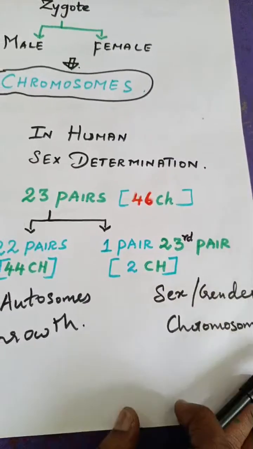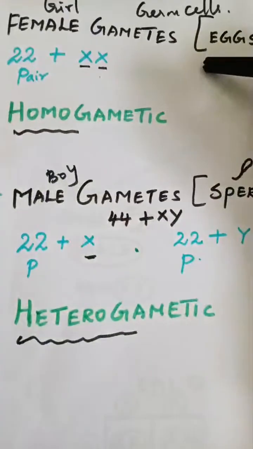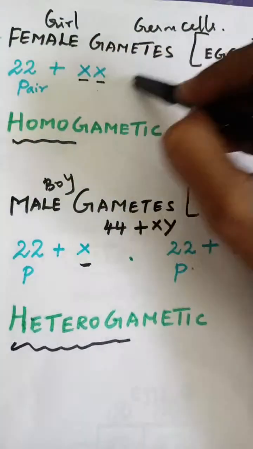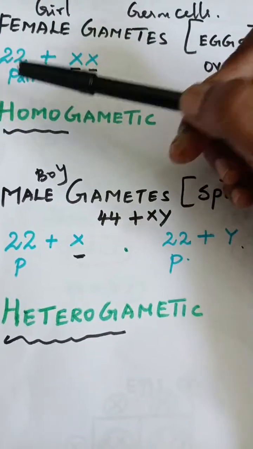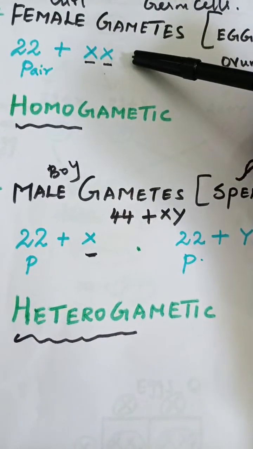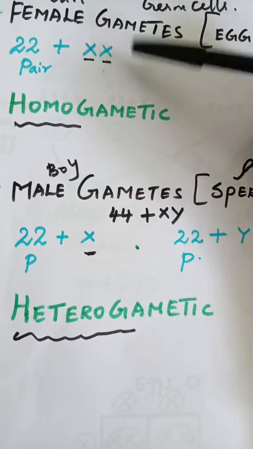Next we have studied about the female gametes. Female gametes are known as the eggs or the ovum, and how do they have their chromosomes? They will have 22 pair chromosome, that is growth chromosomes, and then the 23rd pair is XX, the gender chromosome or the sex chromosome.